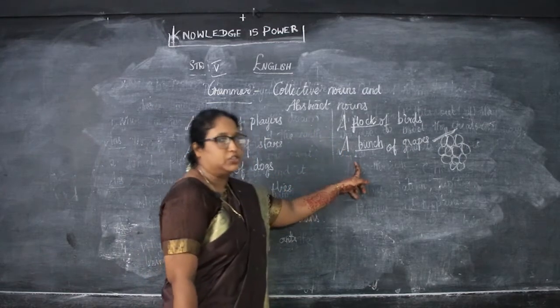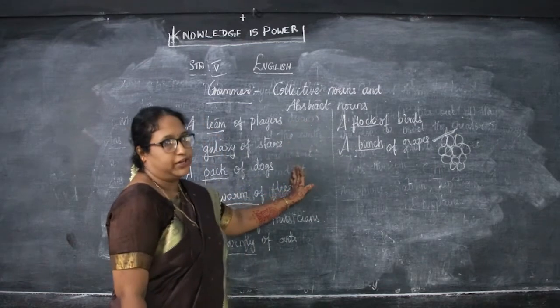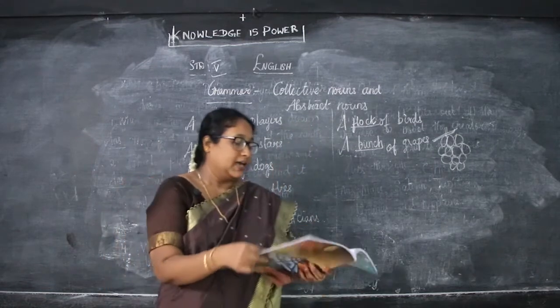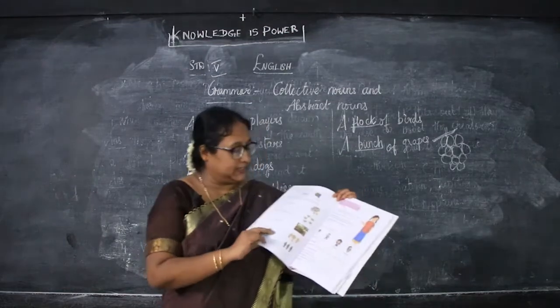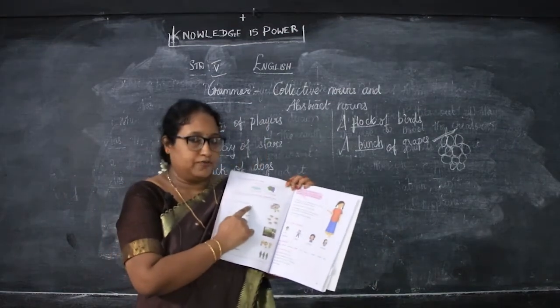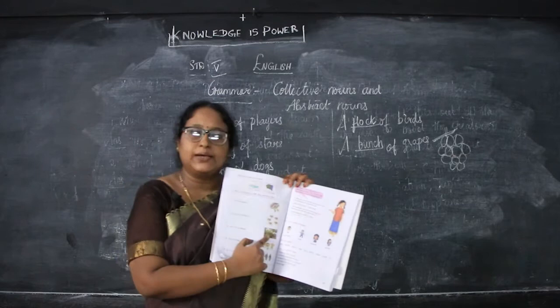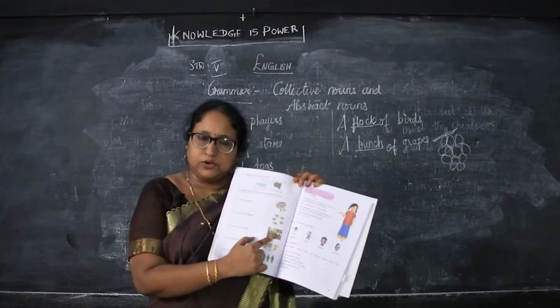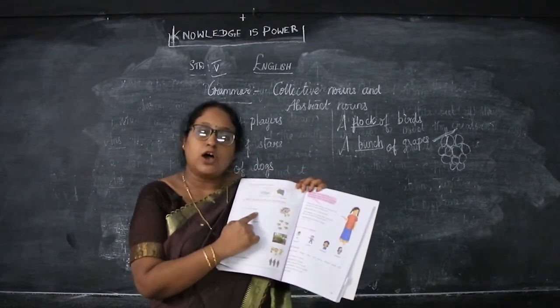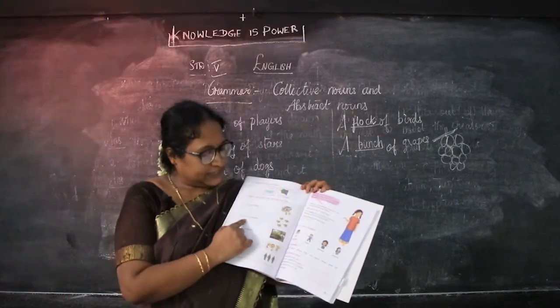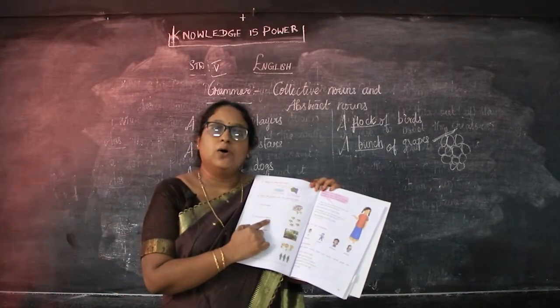Take it down in your notebook, children. This is very important for you. Okay, collective nouns and abstract nouns. First, if you see a collective noun, see here, a flock of goats. How many goats are here? So many goats. So we say a flock of goats. Next, we are seeing a bouquet of flowers.